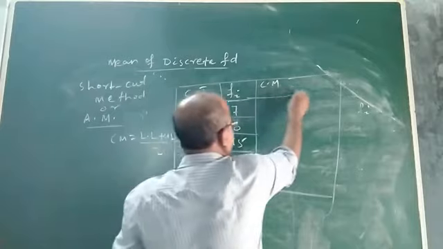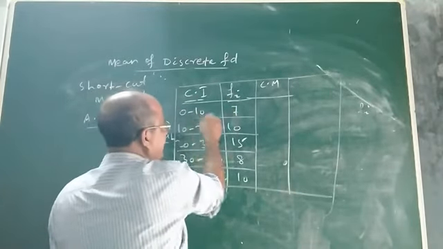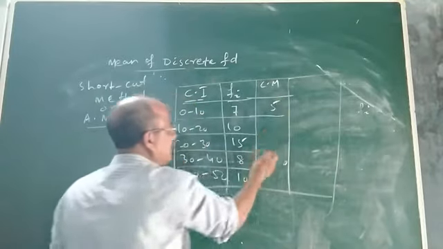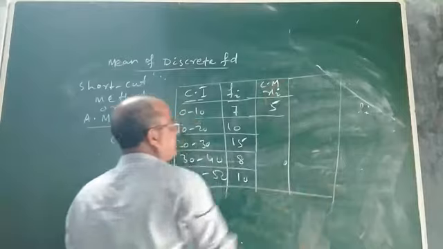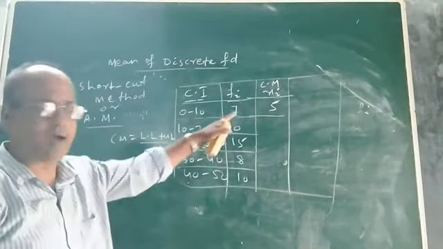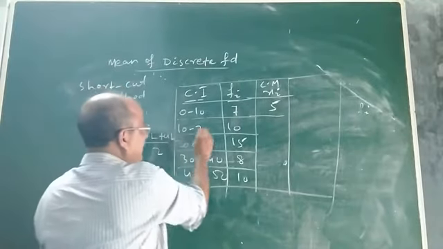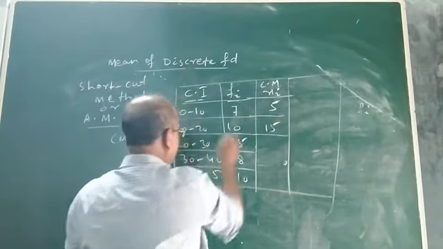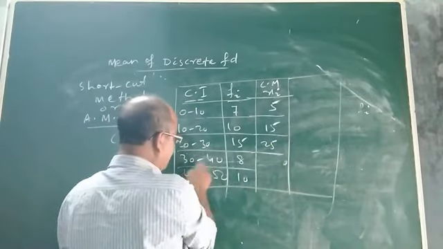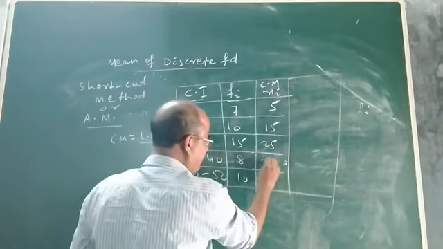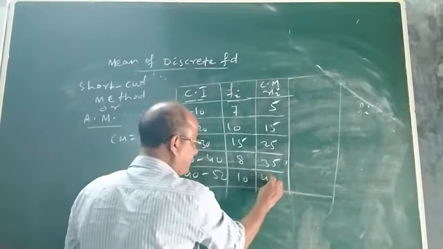That means for 0 to 10, 0 plus 10, 10 by 2 is 5. The class mark will be 5, and these class marks will be taken as Xi. Now, 10 to 20, it will be 15. 20 to 30, it will be 25. 30 to 40, 30 plus 40, 70 by 2, 35. And 40 plus 50, 90, 90 by 2, 45.